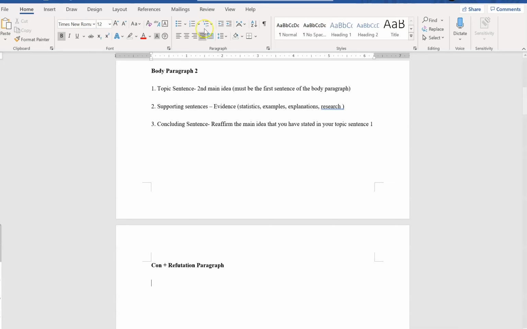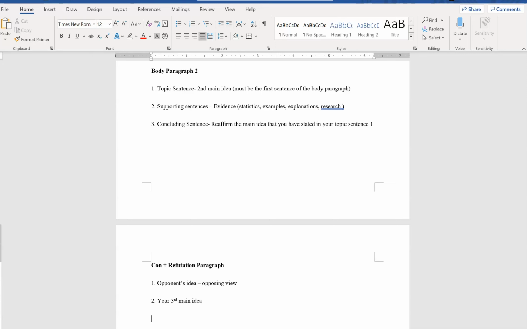So the first step to writing a counter refutation paragraph is to state your opponent's idea. Right? So opposing view. So if you are supporting, you will state an idea from the opponent which is not supporting, right? Followed by the topic sentence, your main idea, your third main idea.